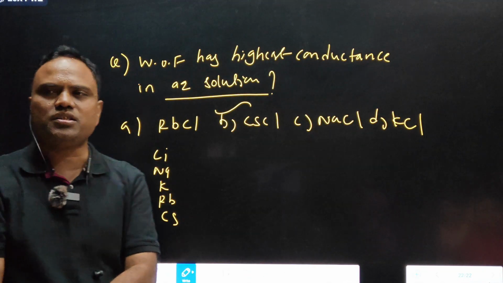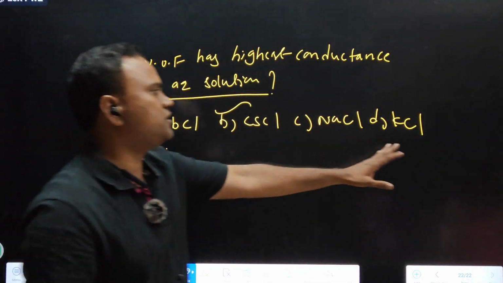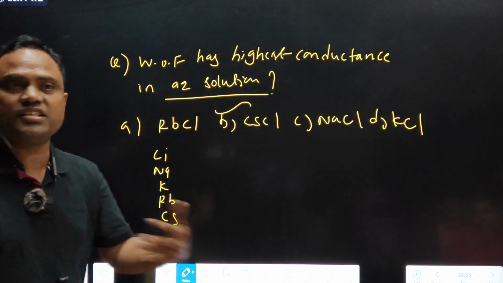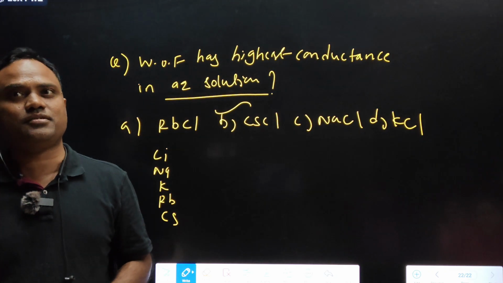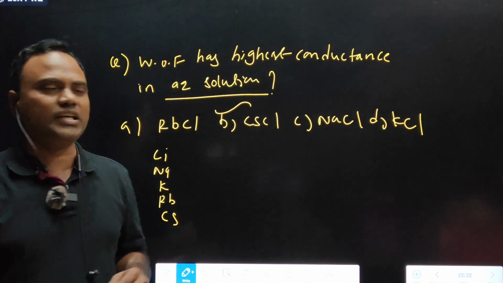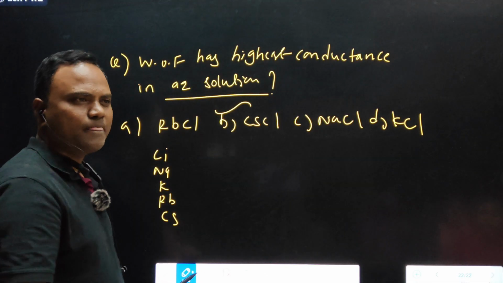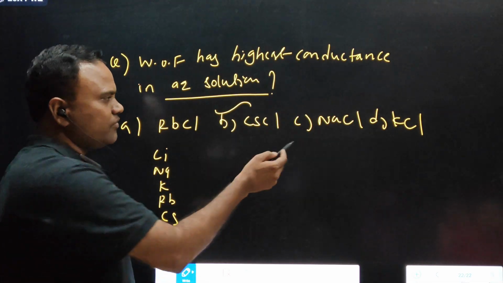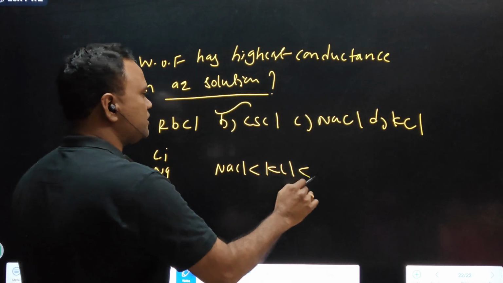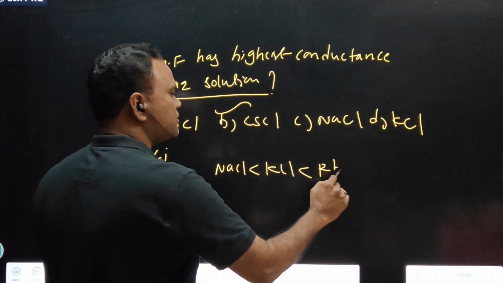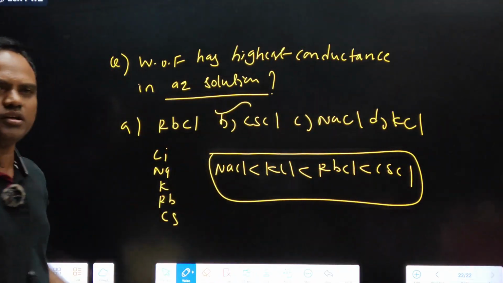Arrange the following salts in the increasing order of their conductance in the aqueous solutions. Increasing means we take the less than symbol, which is having low conductivity. NaCl is less than KCl is less than RbCl and CsCl. This is increasing order.